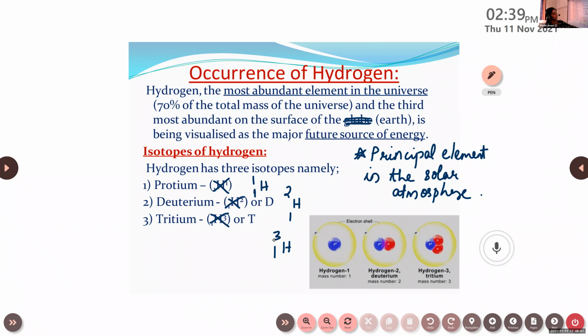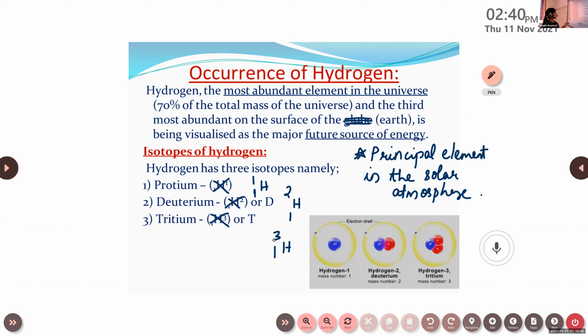So can you tell me, children, among the protons, electrons, and neutrons, which number varies in these three? Protium, deuterium, and tritium. Any change in the number of protons? Neutrons. Yes, only the number of neutrons changes, because the atomic number remains the same, right? The atomic number is the same as the number of protons and the number of electrons. But the mass number is needed to find the number of neutrons, because mass number minus atomic number is the number of neutrons. So when the mass number varies, the number of neutrons also varies.